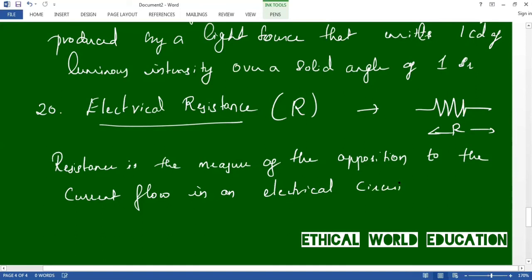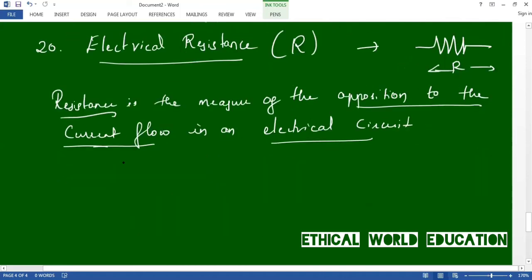Electrical resistance is a measure of opposition to the current flow in an electrical circuit, and it is called resistance. It is measured in ohms, as we discussed.